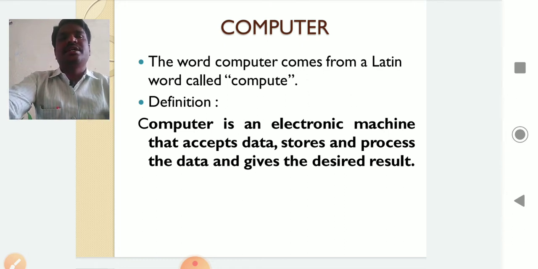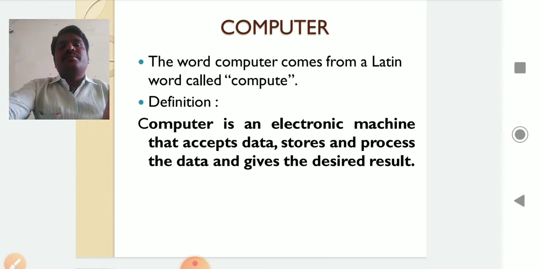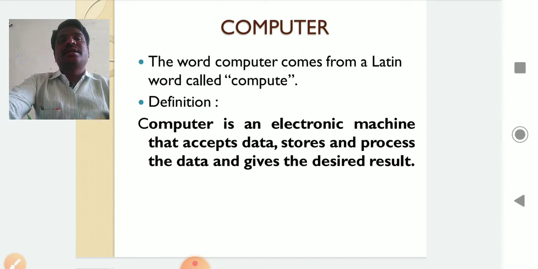That's why desired result. So I told you computer is a calculating device. The word computer comes from calculator. But the difference between the calculator and computer is that the computer can remember whatever data you give. The data will be stored in the computer permanently and can be accessed whenever we require.